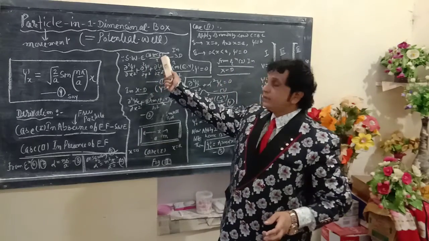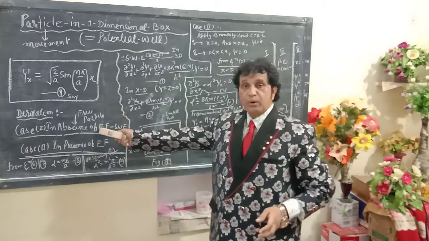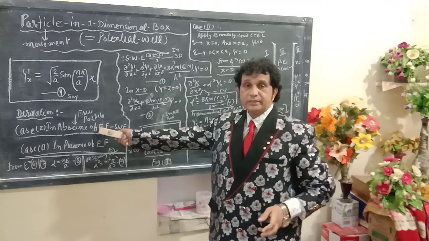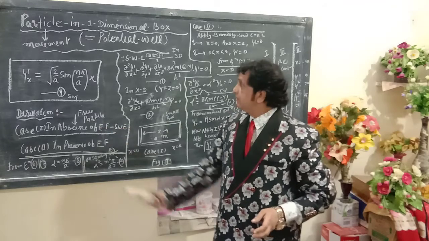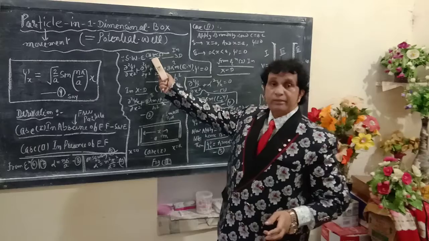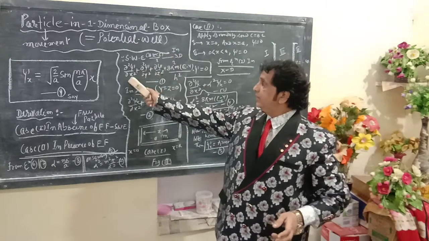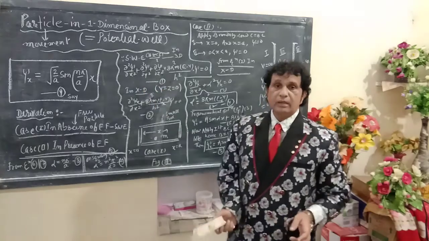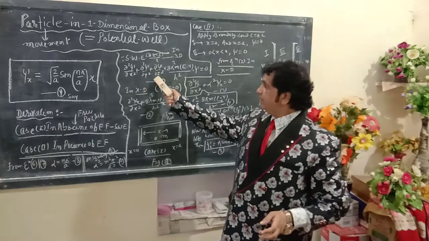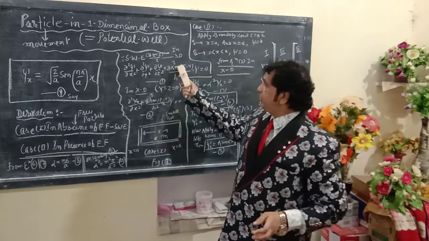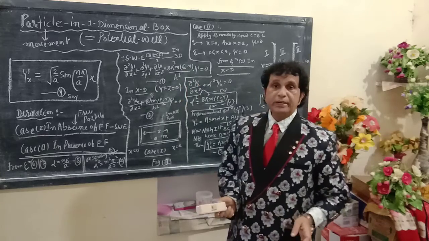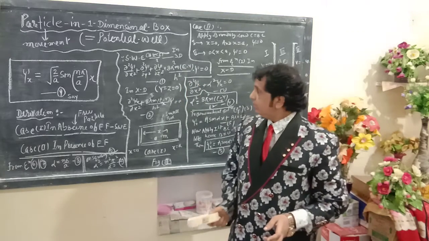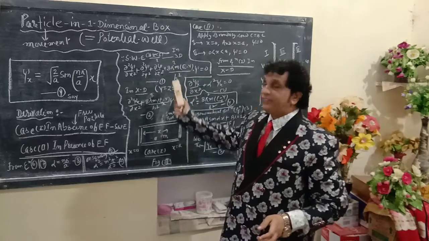As we know, let us pick case first. Let us firstly focus on case first. Schrodinger wave equation in 3D: delta squared psi by delta x squared plus delta squared psi by delta y squared plus delta squared psi by delta z squared plus 8 pi squared m upon h squared into (E minus V) into psi is equals to 0. Equation number 1.